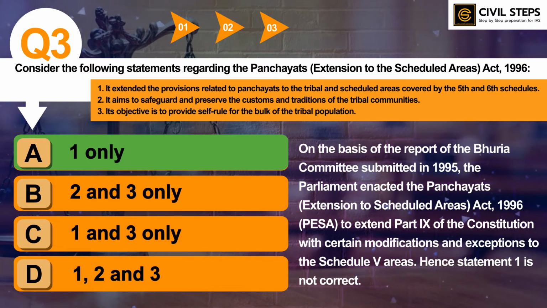So you should also know how many schedules are there in the Constitution, how many parts are there, and which part is added by the constitutional amendment. So you should know about that also. And especially Schedule 5 and 6 are very important. They are extremely important, so you should read the 5th and 6th Schedule from standard sources holistically.